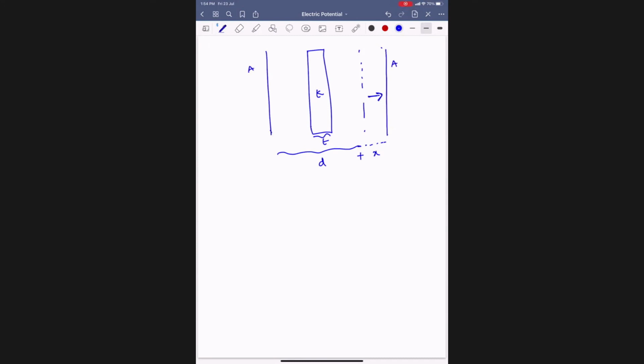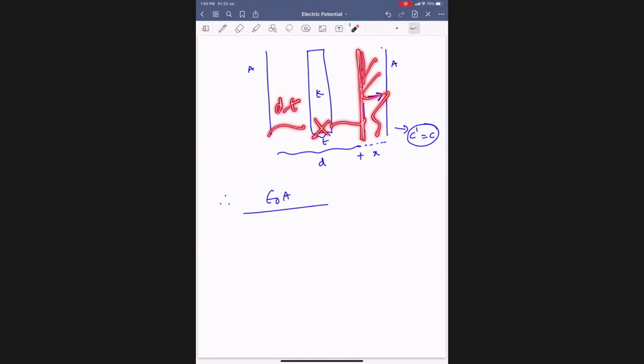You increase the separation from D to D plus X, so that C dash should become C. Then what we will do: epsilon naught A. Now, what is the air distance earlier? D minus T. Earlier, don't count this part. Then the medium is T, and the remaining air distance is D minus T only. Now you pushed extra.